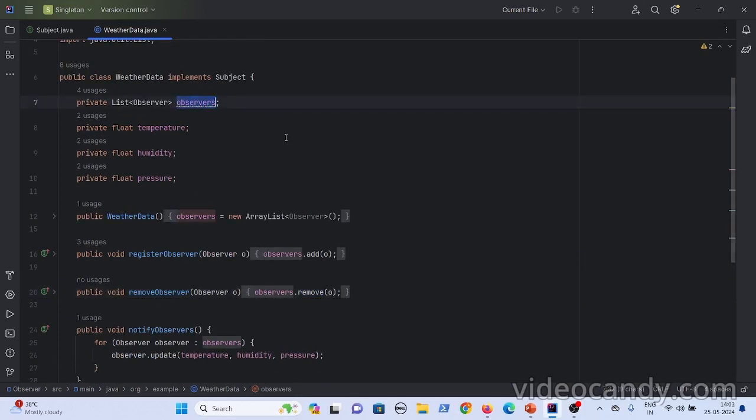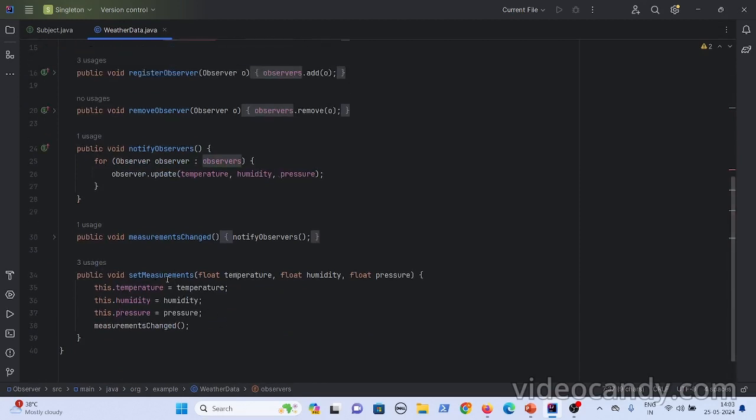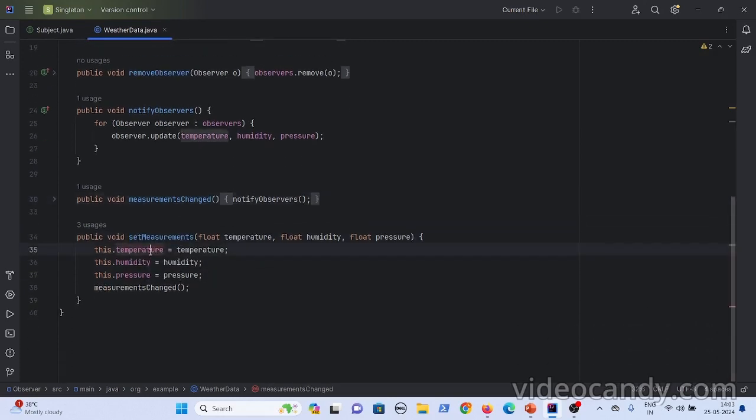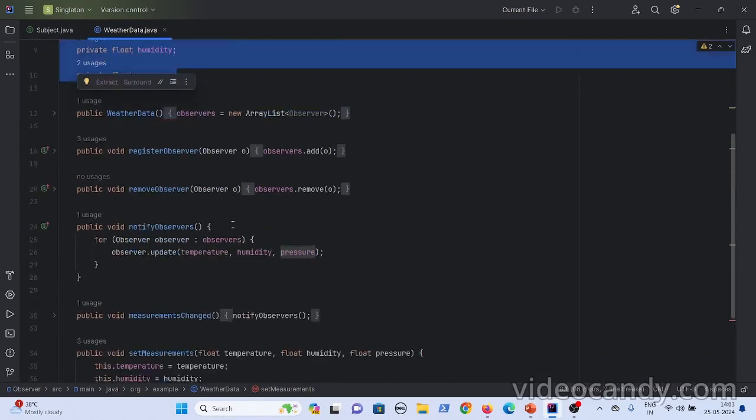Now how will it notify the observers? If you see here, whenever a measurement changes, you need not think how this method gets invoked, okay? But whenever there is a change in the measurements, since we are talking about the weather data, whenever temperature, humidity or pressure changes, this set measurements method gets invoked, okay? Now what it does is it will update its values. Like here you have the data, right? Temperature, humidity and the pressure.